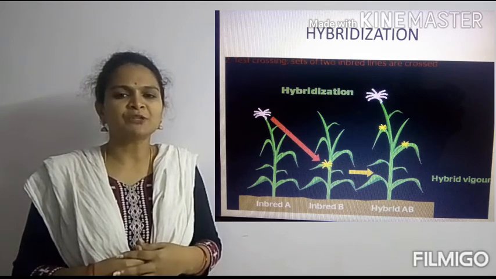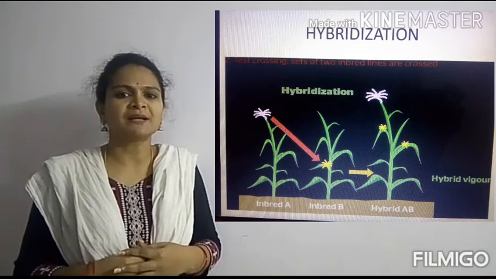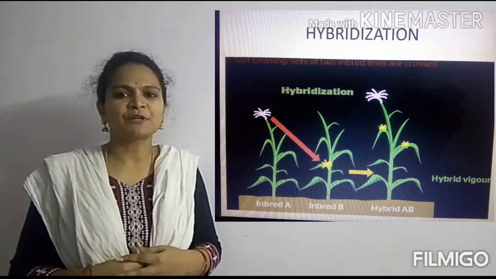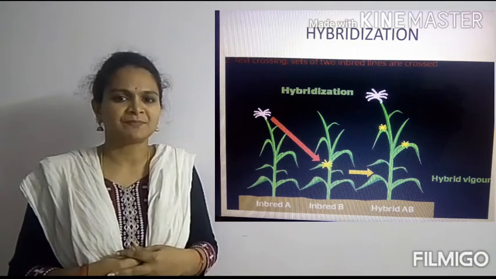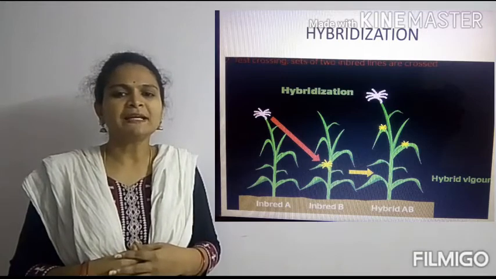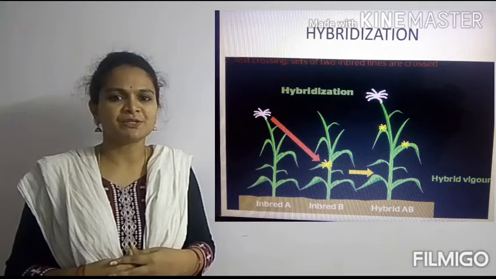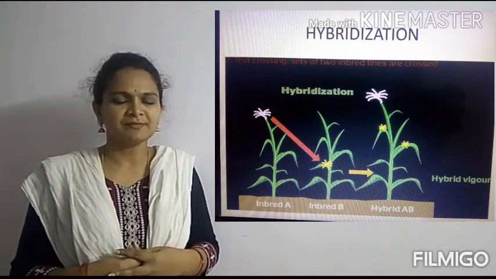Then the new plants which are formed from this will have all such desired traits which we want. We can observe the process of hybridization in three different ways. They are intervarietal hybridization, interspecific hybridization and intergeneric hybridization.